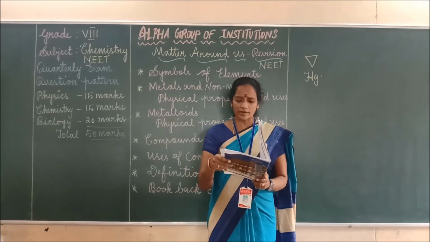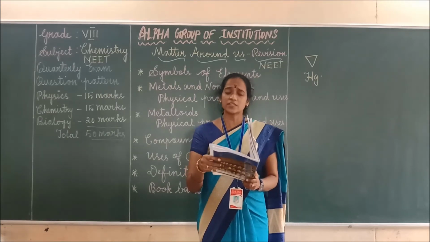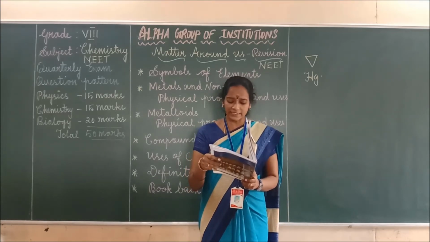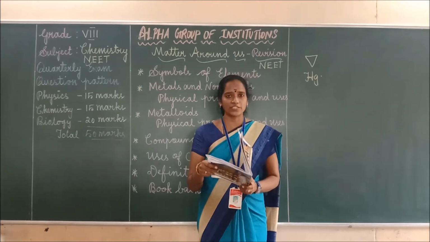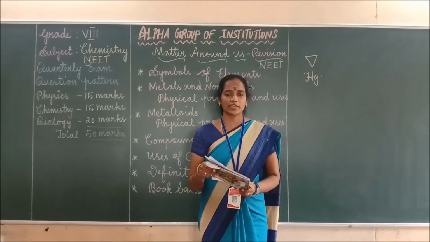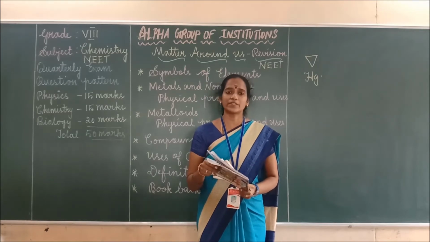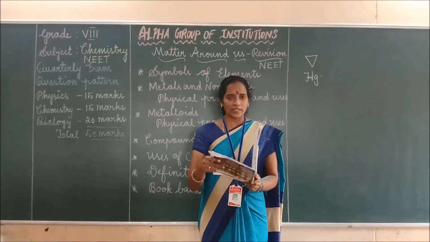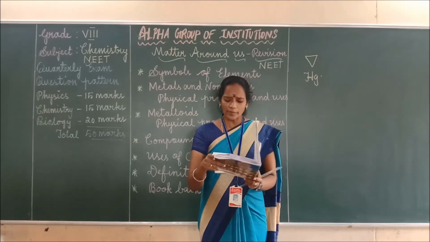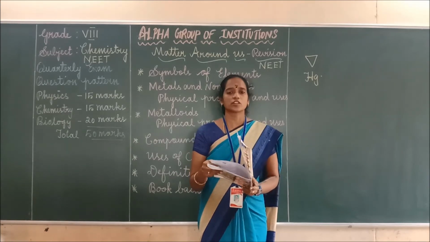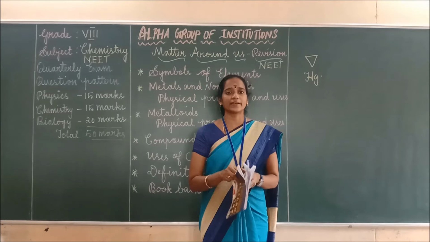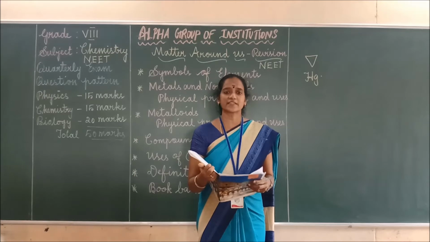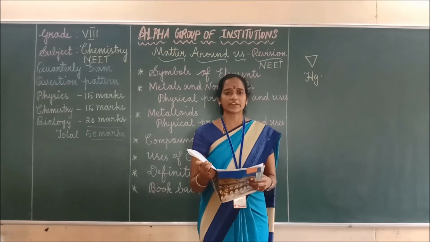Next one, the property which allows metals to be hammered into thin sheets. Which is the right answer among ductility, conductivity, shining strength and malleability? The answer is malleability. Malleability means metals can be hammered into very thin sheets, for example copper. So the answer is malleability. The non-metal which conducts electric current is carbon. It conducts the electric current. Next one, pencil lead contains graphite. What's the answer? Graphite.